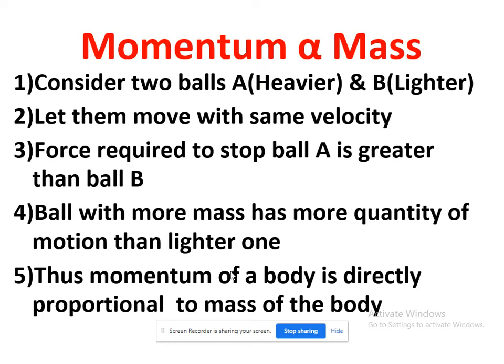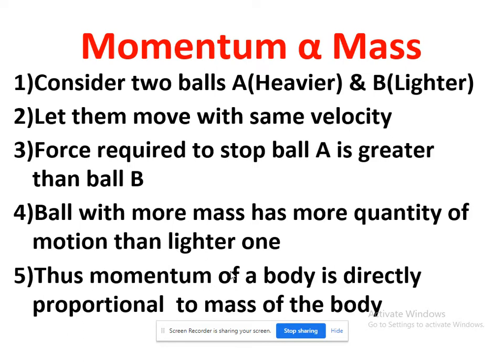How does it depend on the mass of the body? Let us see. Consider two balls A and B, one heavier and one lighter. You can consider a football and a tennis ball. Let them move with the same velocity.